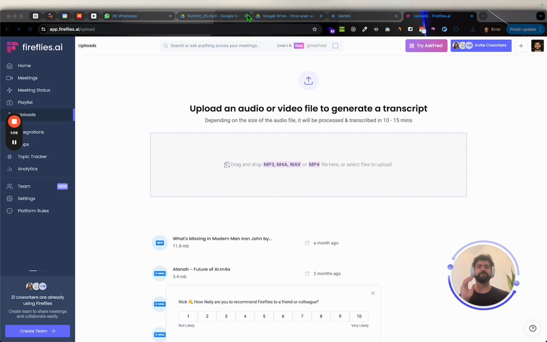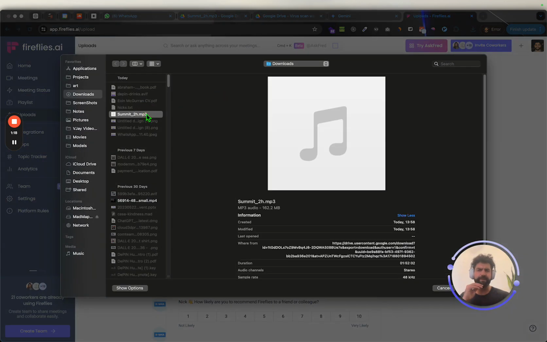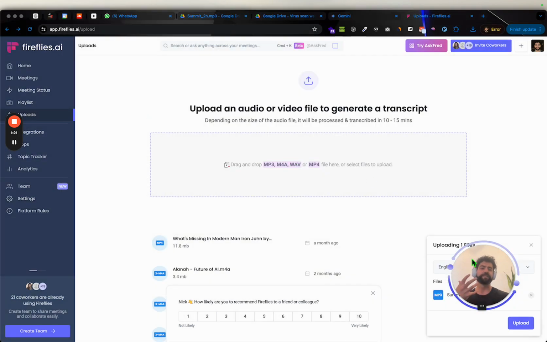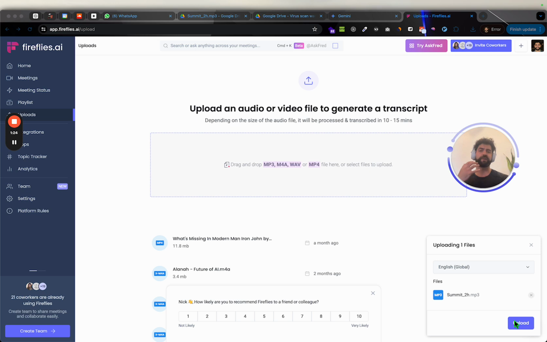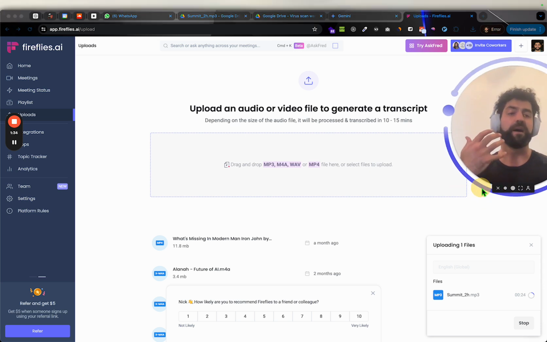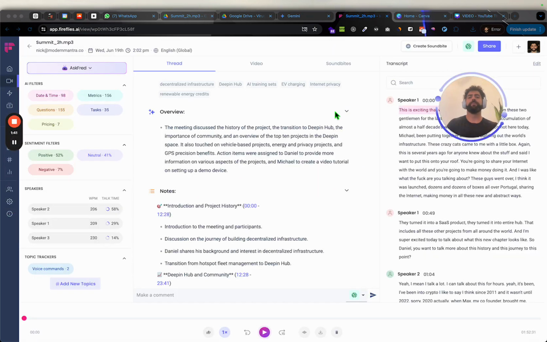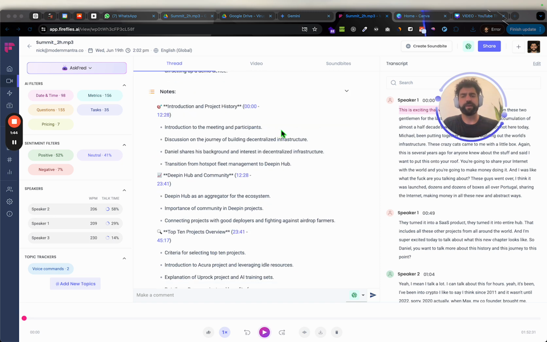So AI is really good at reading text files. Unfortunately, this MP3 file is like 200 megabytes, way too big for the AI. So I'm going to go ahead and upload that MP3, and then Fireflies is going to go through the process of translating that into a text file for us to share with the AI. So I'm going to click upload, and now it's going to go through the process of translating all that to text. Usually this can take some time, so be patient, and obviously there's a lot of different tools that can take care of this step, but I'm going to go ahead and pause here, and then I'll join you when we get to the next step. Okay, so now I've uploaded my MP3 file, and now we've got a transcript.